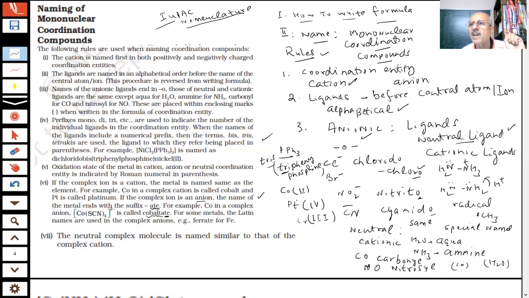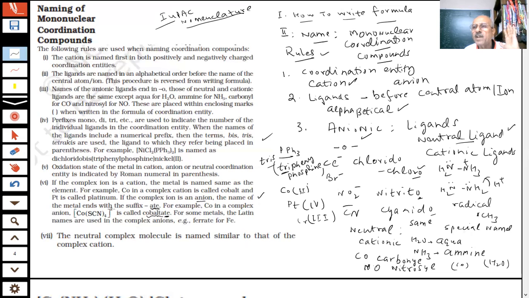Ferrous was the Latin name, and they make it ferrate. Gold, aurum was the name of gold, aurate. That list we will give you. We have to see whether it is an anionic or a cationic complex ion, student. For the anionic complex ion, the metal name will end with ate.